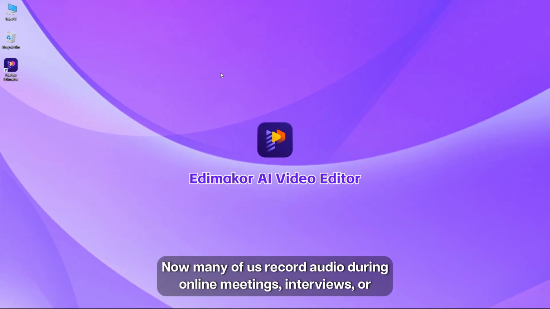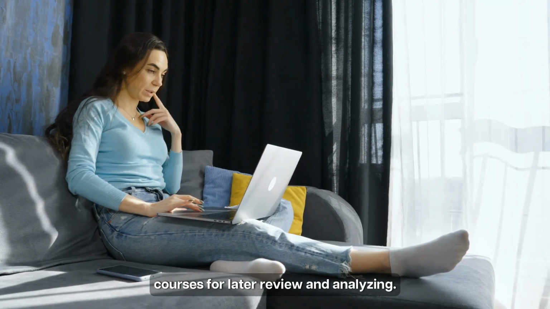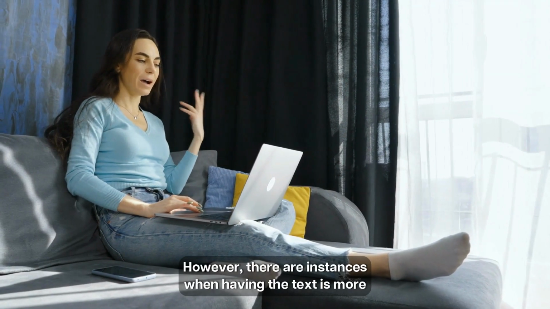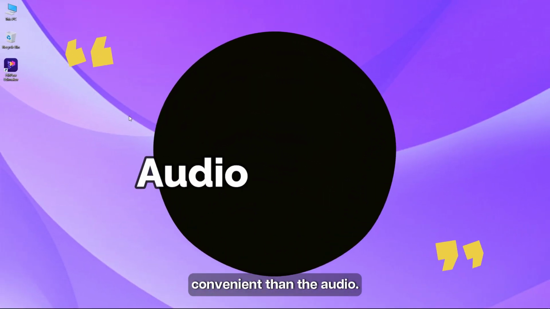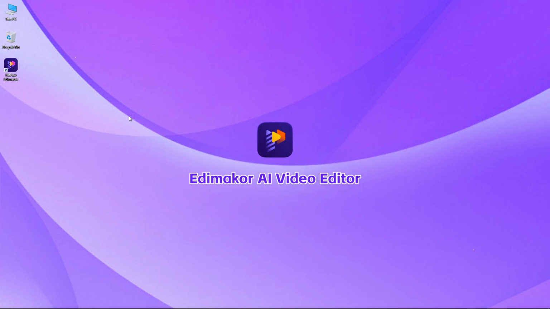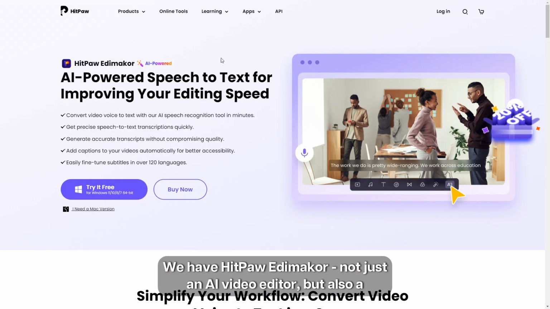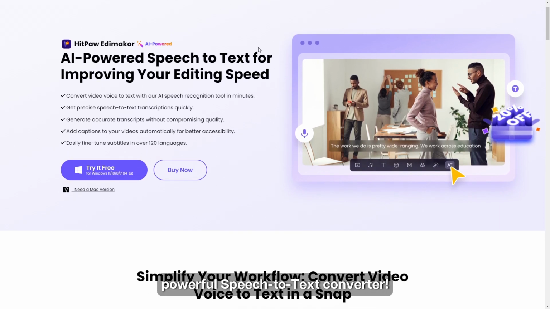Now, many of us record audio during online meetings, interviews, or courses for later review and analyzing. However, there are instances when having the text is more convenient than the audio. So, how do we convert the audio to text? We have Edimakor, not just an AI video editor but also a powerful speech-to-text converter.